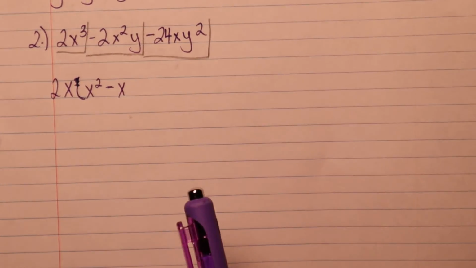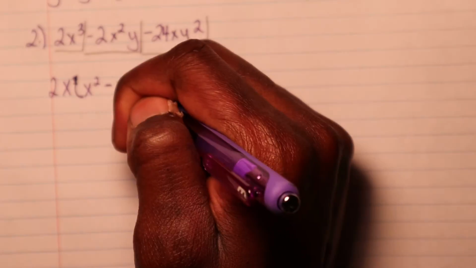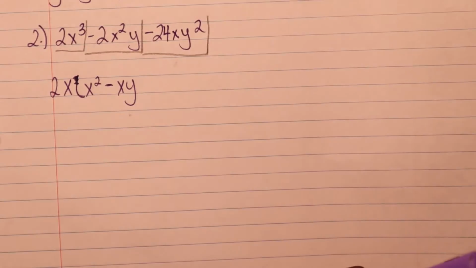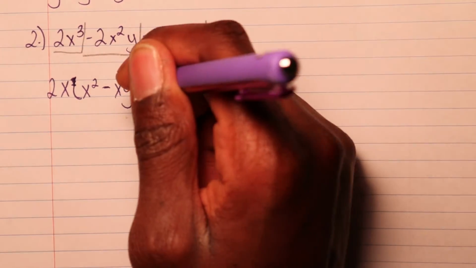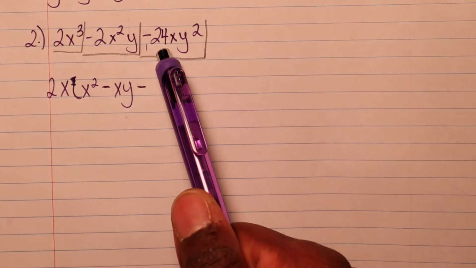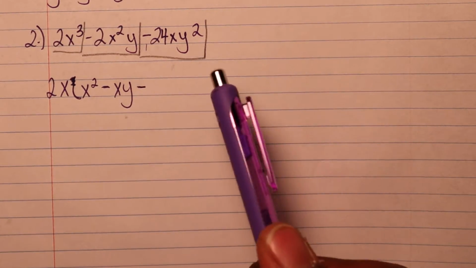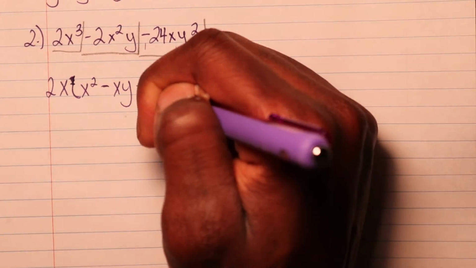Okay. Now you're probably asking yourself, what about the y? All we need is 1 more y. Okay. So same rule applies. You drop the sign down. Okay. And then we have a 24 here. We already established 2 times 12 will give us 24. So we put a 12 here.